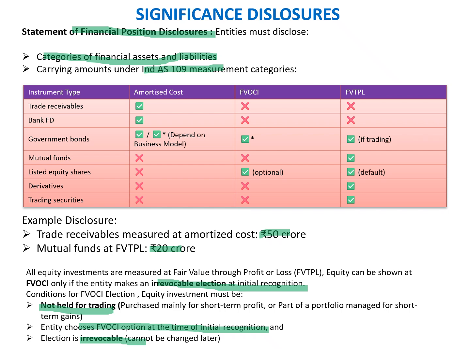Then it has to be classified as fair value through OCI. And once the investments are sold, the gain is not reclassified into the P&L. On disposal of the investment, the gains are again recognized through OCI, and it will not be through P&L. So this is the first disclosure, which is the disclosure in the balance sheet.